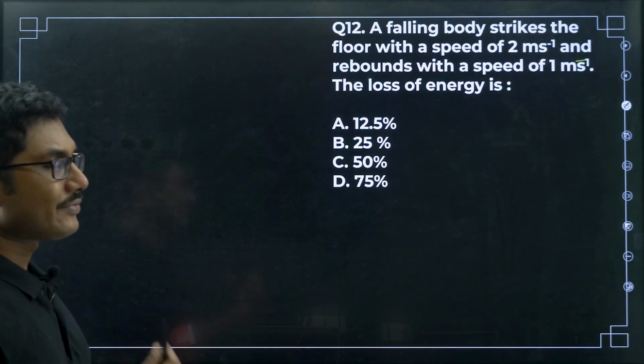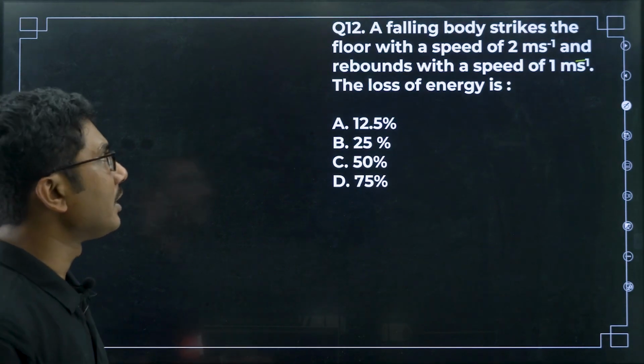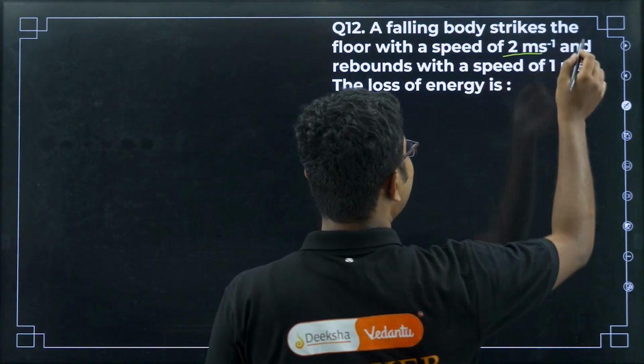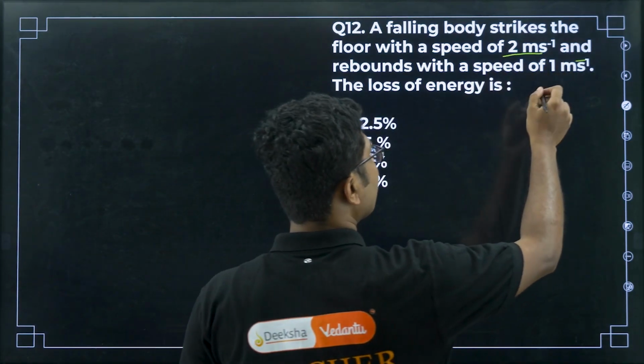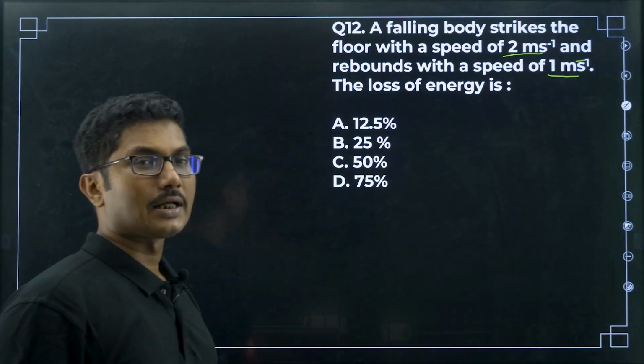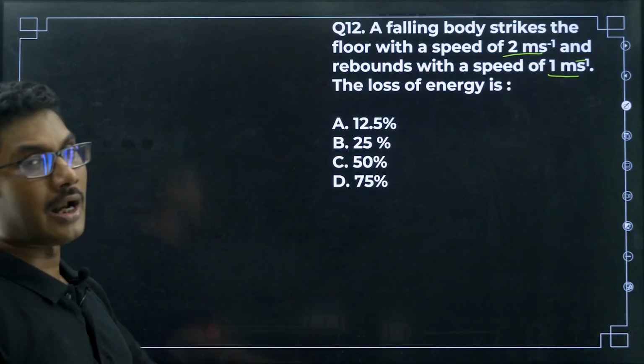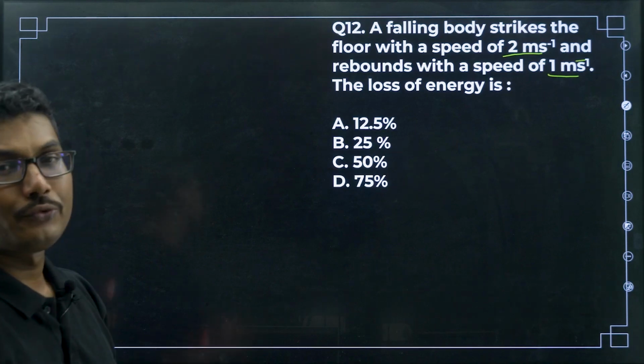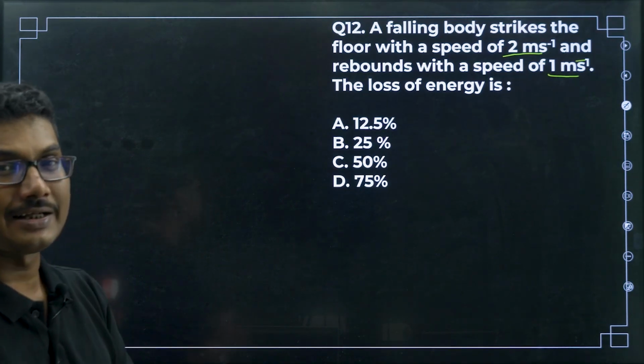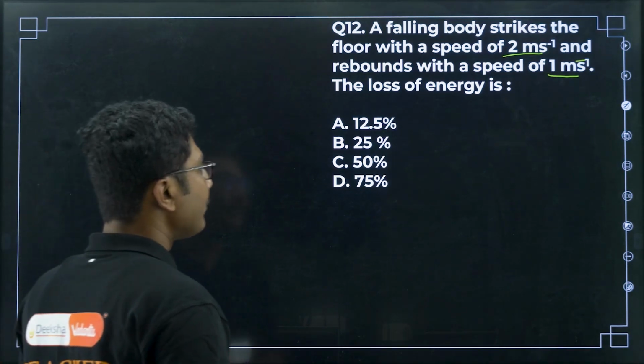So here they have said that just before touching the ground, the speed was 2 meter per second, and just after the rebound, just after it hits the ground, its speed decreases to 1 meter per second. Now what you have to do, you have to find the change in the energy in percentage form. So how can we do that?